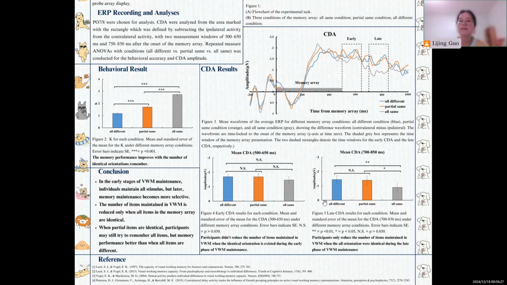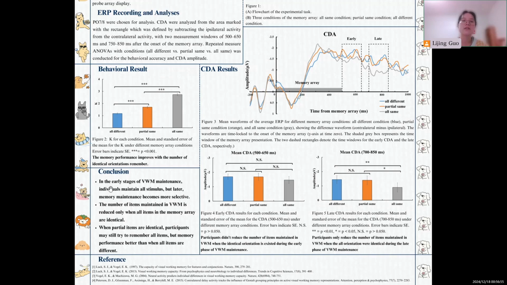The CDA amplitudes of the all different and partial same conditions are higher than the all same condition, and there is no significant difference between the all different and partial same conditions. That means participants only reduce the number of items maintained in visual working memory when all orientations are identical, during the late phase of visual working memory maintenance.